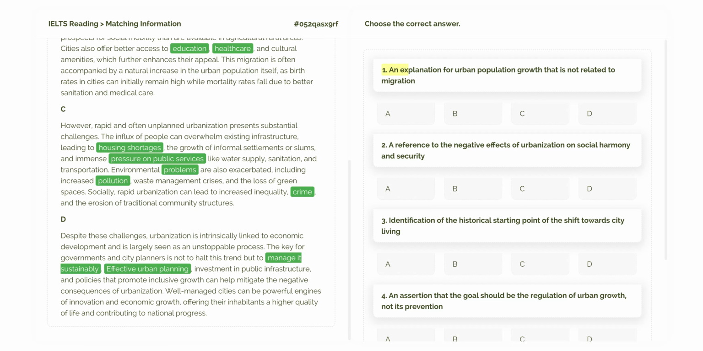An explanation for urban population growth that is not related to migration. Okay, let's look at our first question. It asks for an explanation for urban population growth that is not related to migration. This means we are looking for a different reason why the number of people in cities increases, other than people moving in from the countryside.